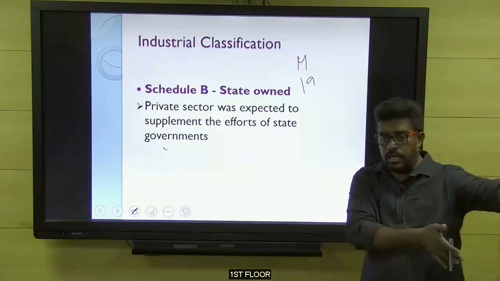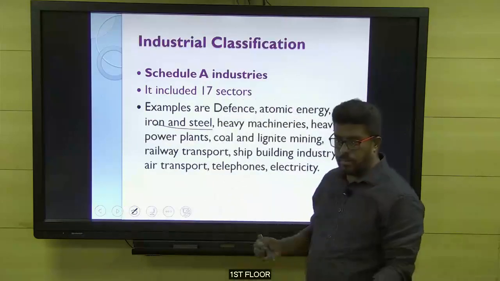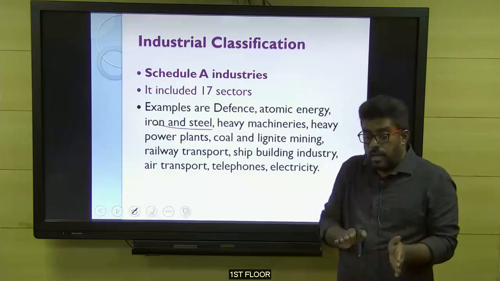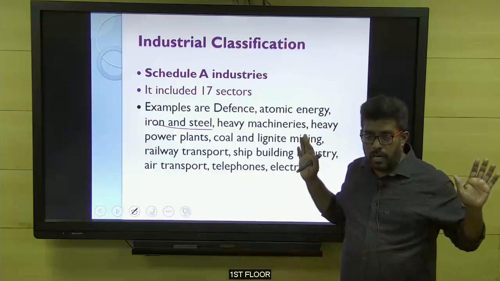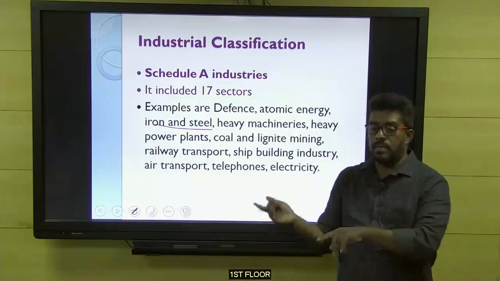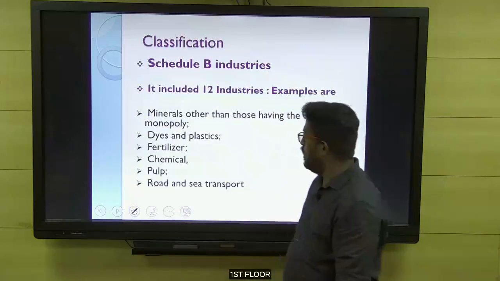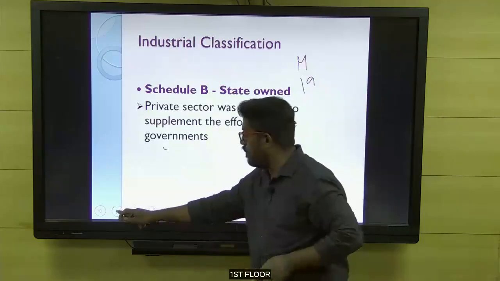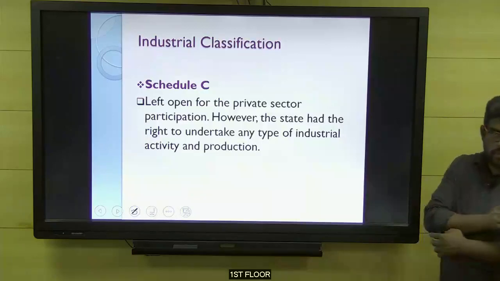Iron and steel was brought under the central category. Look at the slide. From Tata, the government acquired it. Only on the management board was Tata brought in, but ownership went into government hands. So it once again became a government company, iron and steel. Then once again the government permitted private players. How and when the government permitted, you will learn in the coming slides. These points will give you some idea about the overall development of our economy. Then Schedule C was left open for the private sector.